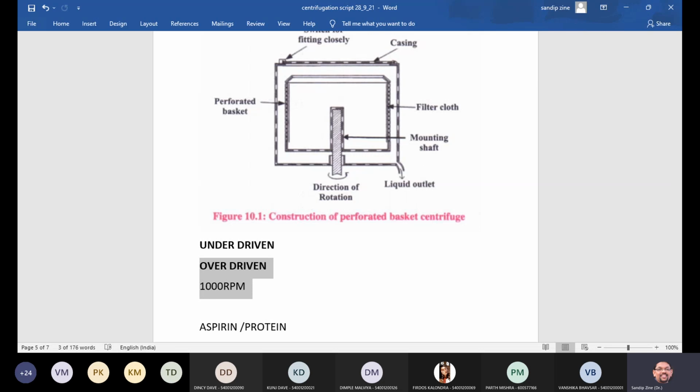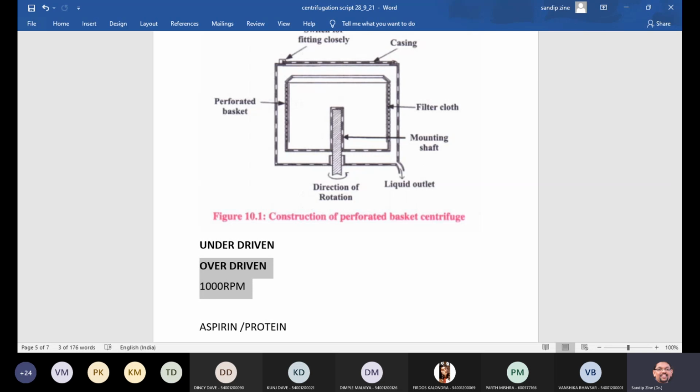Then in uses, what we can add in uses, the perforated basket centrifuge is used to separate crystalline drugs such as aspirin and sulfamethoxazole from the liquid part, or maybe from the mother liquor, to separate sugar crystals and to separate the precipitated protein from the insulin, which we are using this particular centrifuge for.